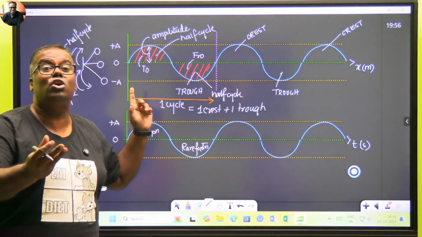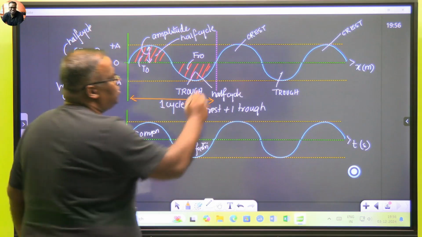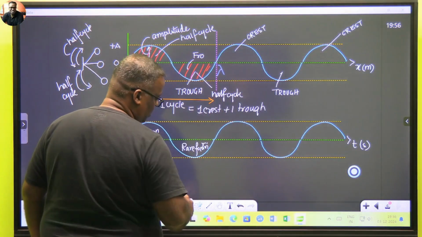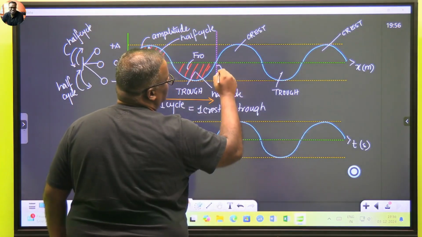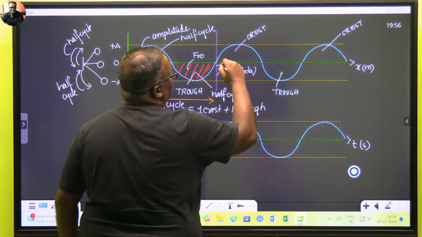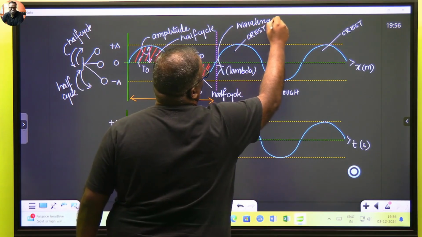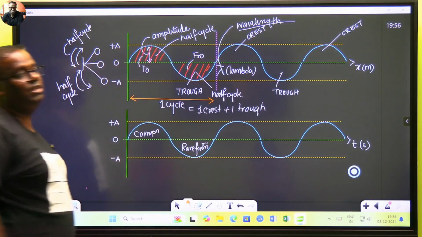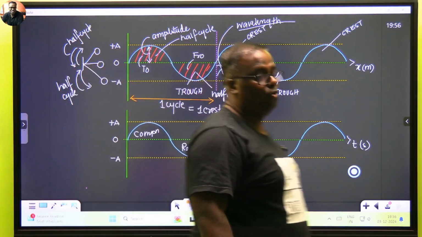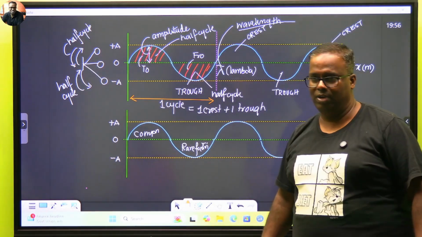Displacement means the shortest straight line distance. The wave started from here, and the wave came up to here. This displacement is denoted by the Greek symbol lambda. Lambda stands for wavelength. What is wavelength? One full cycle. The distance moved by the wave over one full cycle is known as one wavelength.